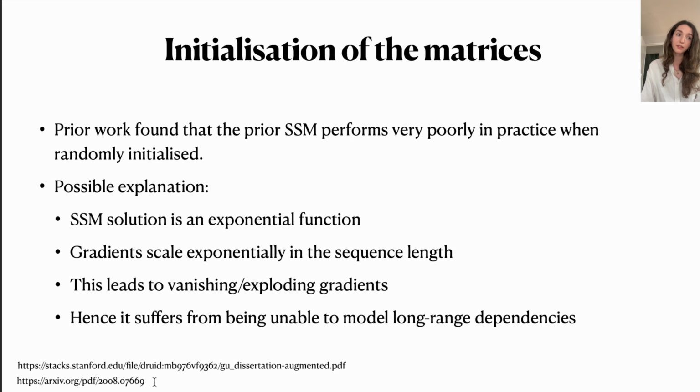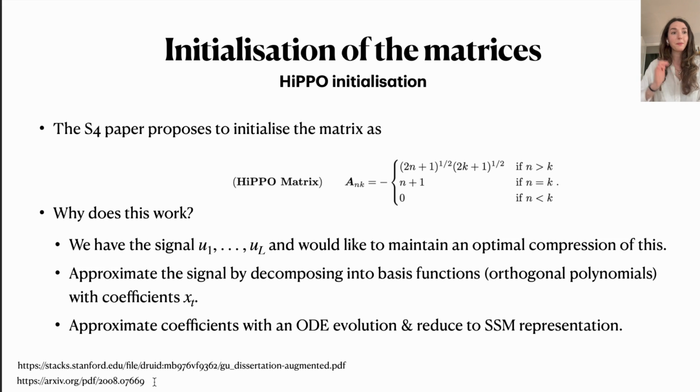If you look at the solution to this state space model, you get an exponential function structure, which would also mean that the gradients would have this exponential structure, and specifically they would scale exponentially in the sequence length, potentially leading to, again, the same problem with recurrent nets, vanishing or exploding gradients and the inability to model these kinds of long-range dependencies, to remember longer things from the past.